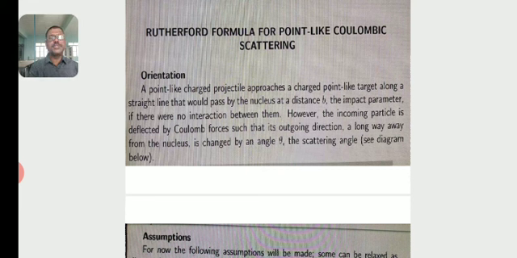If there were no electrostatic interaction, the alpha particle would move in a straight path without deflection. So because of the deflection of the positively charged alpha particle, we say that there must be a Coulomb force, an electrostatic force.